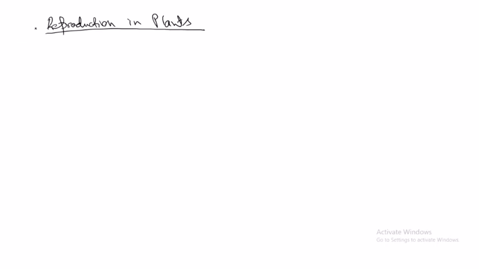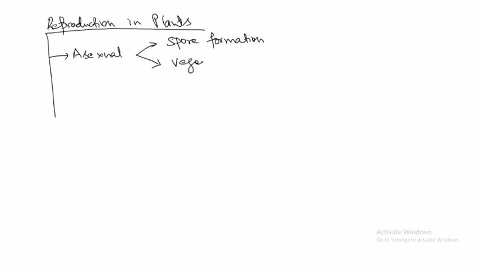If we look at the asexual method of reproduction in plants, there are two ways by which it can occur. One is by spore formation, and the other is by vegetative propagation.